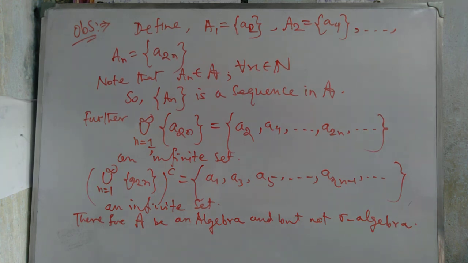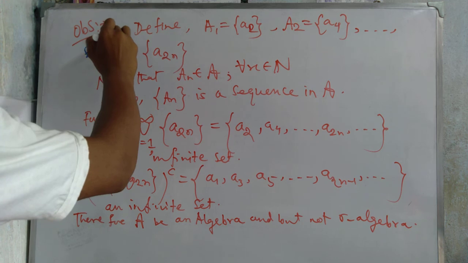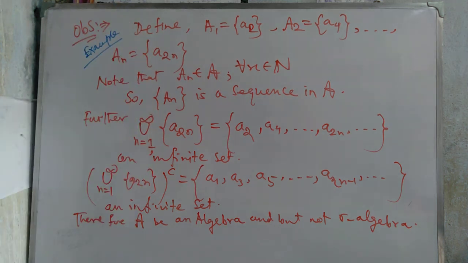So we find here one example. This example shows that this script A is not a sigma algebra but an algebra.